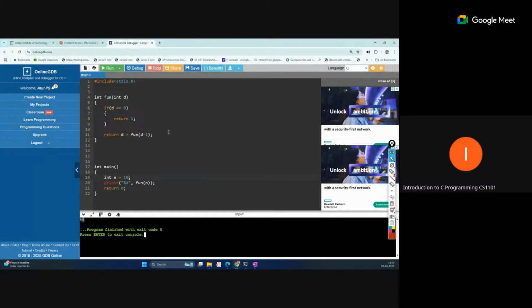Is this correct? No, not correct. In the base case we can return 0, because adding 0 will not affect the overall sum. Yeah, this is 55. So this is the recursive function to sum from 10 down to 1. In this way we can write a recursive function.